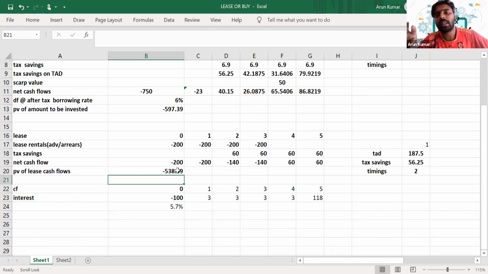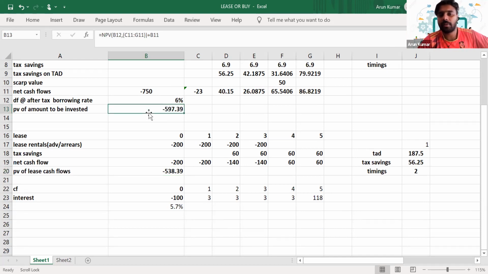So the relevant cash flows that we'll consider with respect to lease are the lease payment and the tax savings that we can get on the lease. Now we have the present value of lease cash flows and the present value of buy cash flows. Which one has a lower amount? If you decide to lease, the overall present value of outflow will be minus 538.39. If you decide to buy, the present value of future cash flow will be minus 597.39.